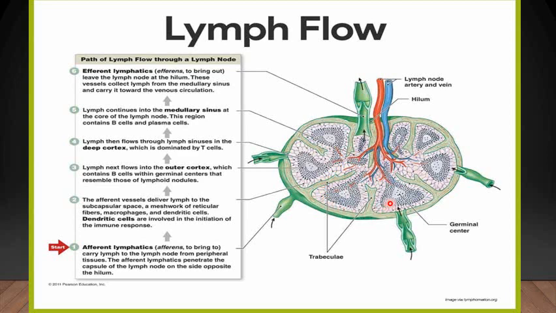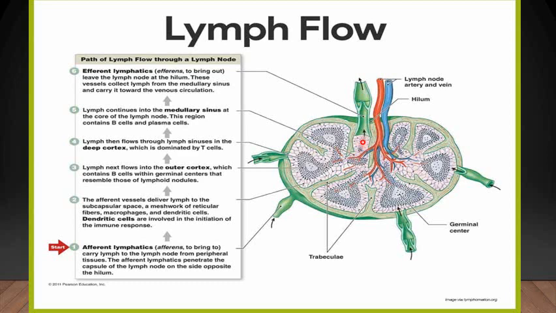Here there are mostly B cells in the germinal centers, and then it enters the deep cortex where predominantly T cells are present. Then the lymph continues into the medullary lymphatic sinuses, and in this region mostly B cells and plasma cells are present.